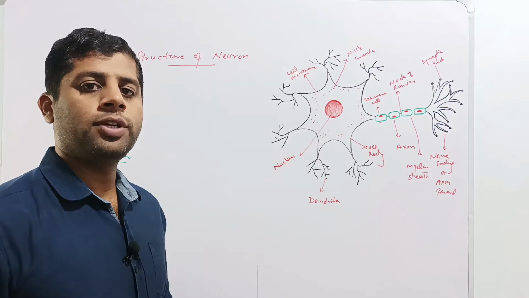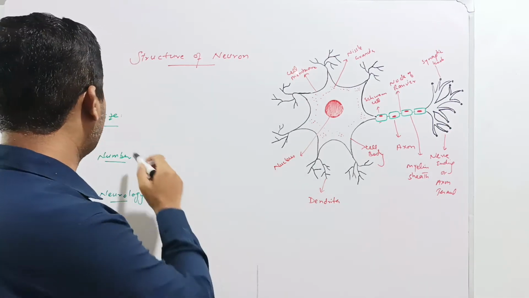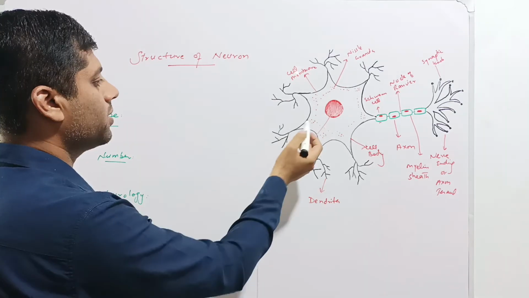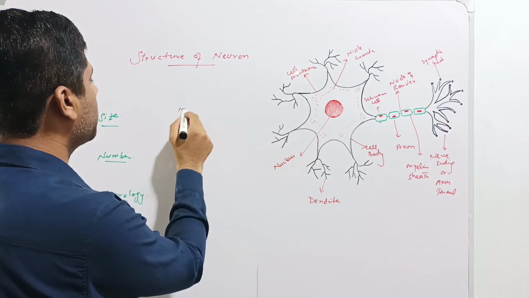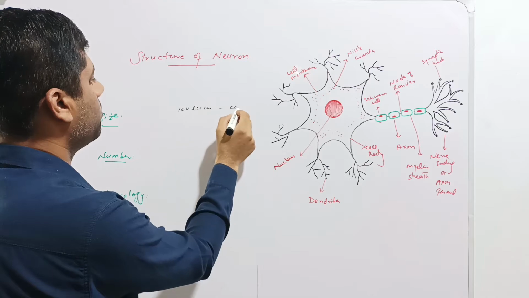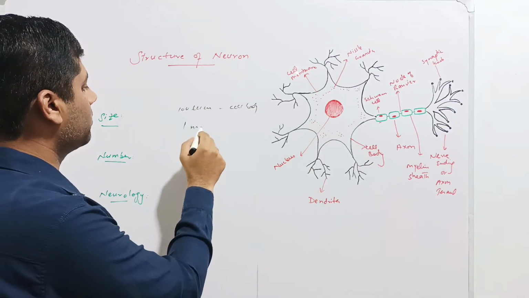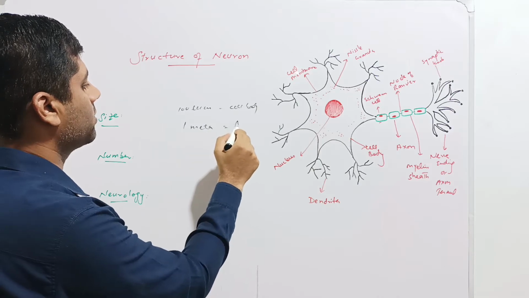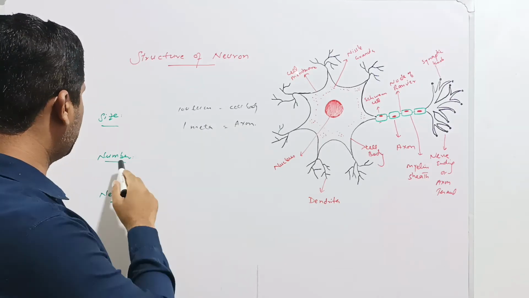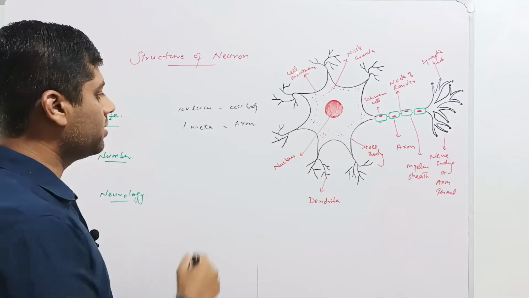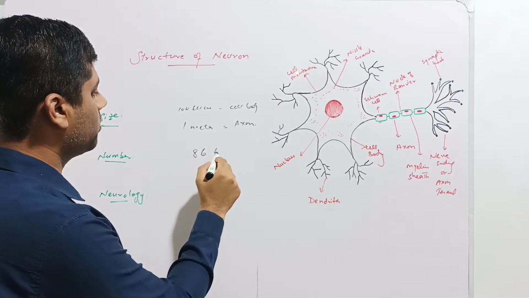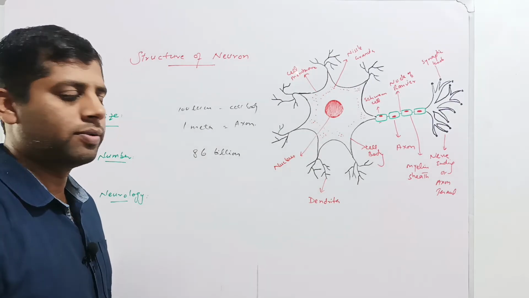Now we'll discuss some important aspects of the neurons. First is the size of the neuron. The size of the cell body of the neuron is 100 micrometers, and the axon is 1 meter in length. Next is the number of neurons. There are 86 billion neurons present in the human body. So these are very abundant in the body.